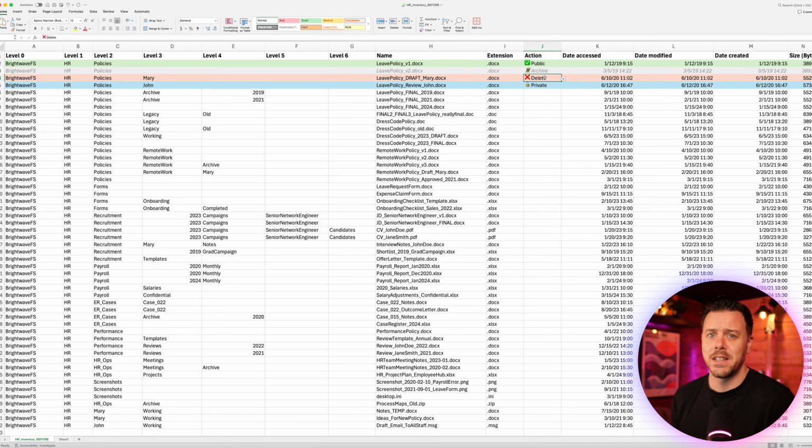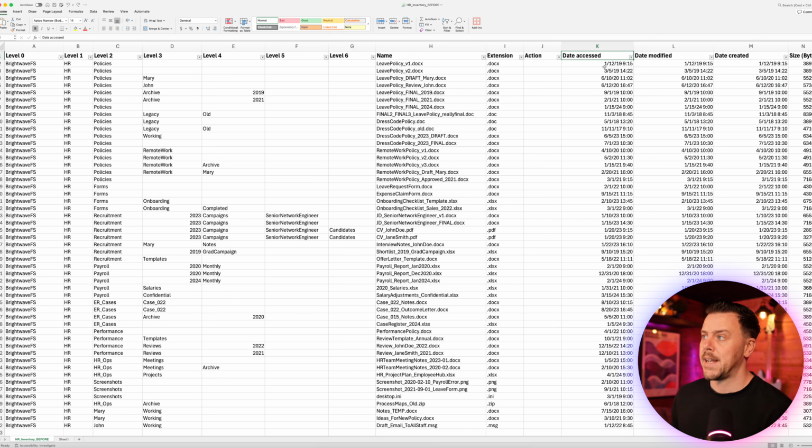So the first rule that I typically will put on this is I will look at the dates and I'll say date accessed, and I'll pick a time period. I'll say if it's not been accessed in the last 2 years, or if you want to be even more ruthless, say in the last year, we're going to automatically tag it for archive. Because if people aren't looking at it and aren't using it in that time period, it's probably not needed on a day-to-day basis and can safely live in an archive. So I think that's as good a place as any to start. That'll be our first rule.